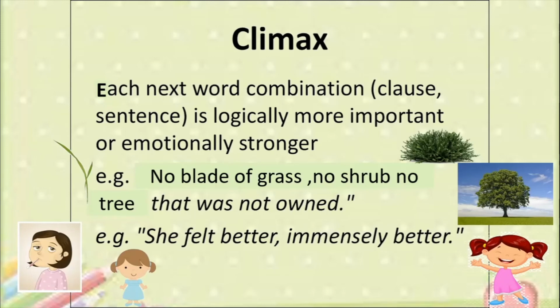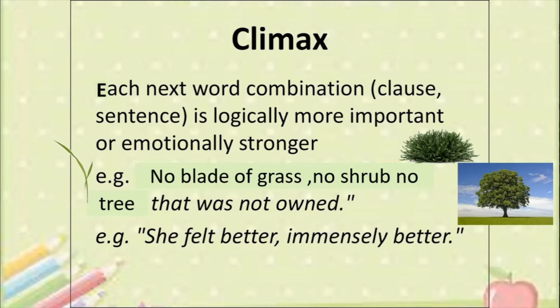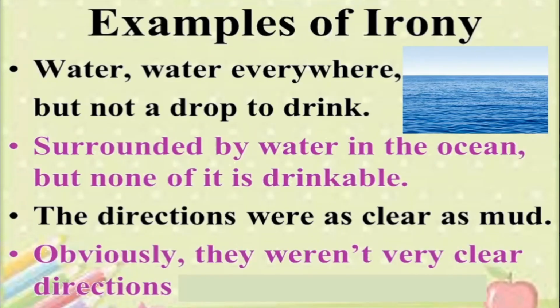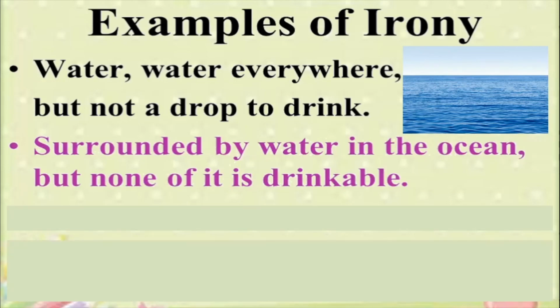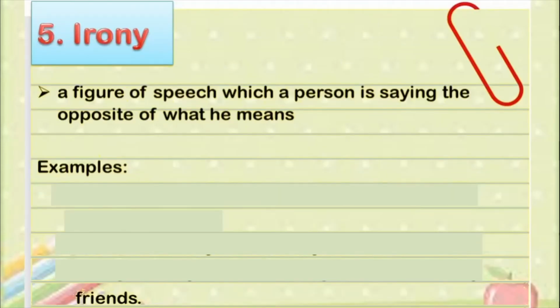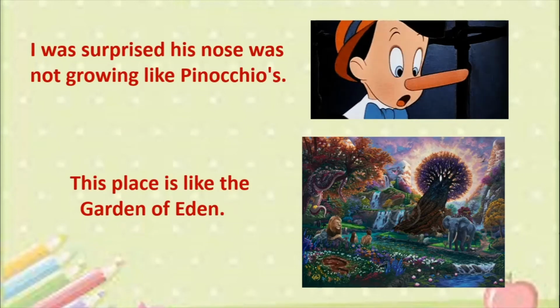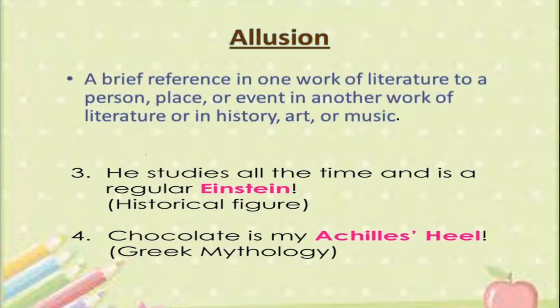So which figures of speech did we do today? We talked about climax, alright, in which we talked about how each word is a combination of the previous word. Then we talked about irony, in which we saw how irony means you mean the exact opposite of what you're saying, and we saw many examples also of irony. After that, we saw what the meaning of hyperbole is, allusion is, and we saw how we talk about something which is taken from the books or from science or from nature.